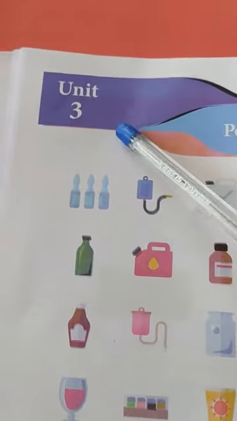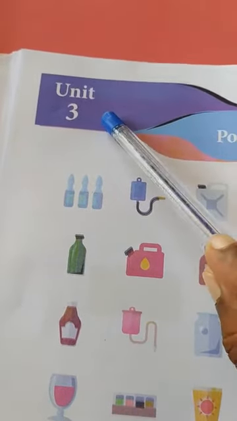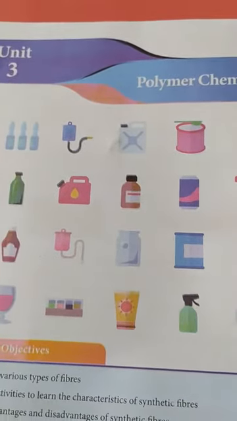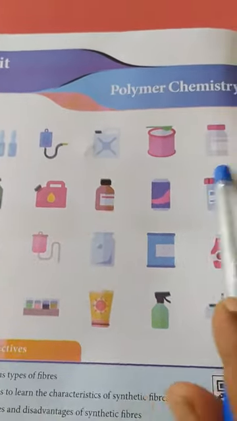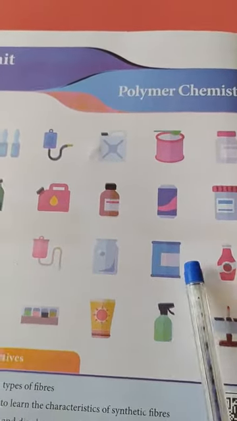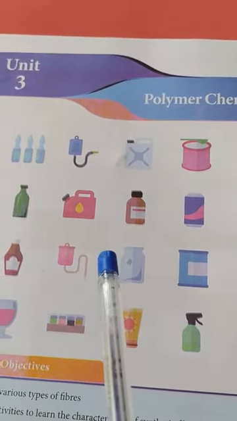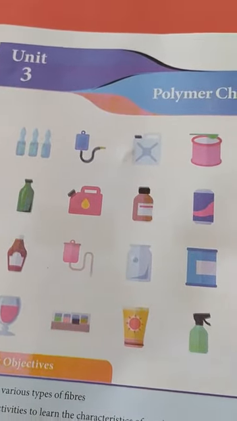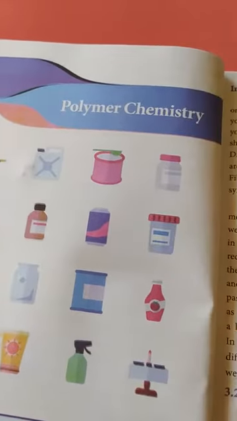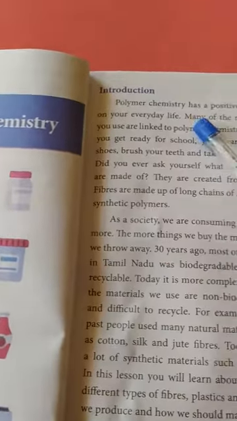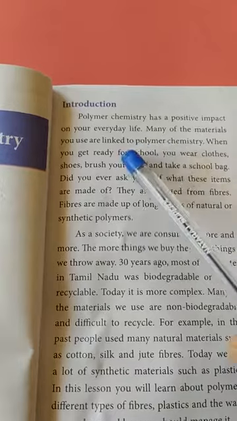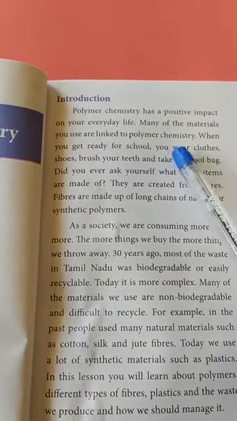Hi students, today we discuss chemistry lesson unit number 3, polymer chemistry. See, observe the pictures. What is this? We use these materials in everyday life in our surroundings. Okay, so polymer chemistry has a positive impact on our everyday life. Many of the materials used are linked to polymer chemistry.